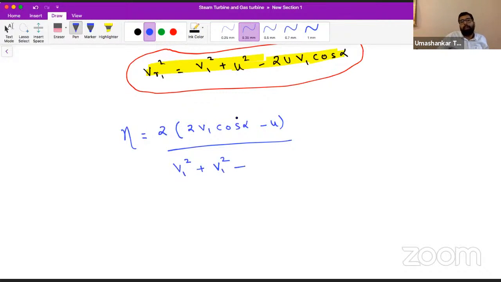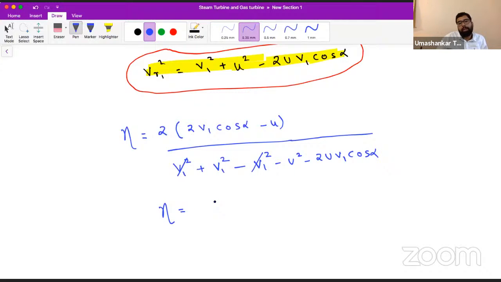So if I put the value of VR1 in the efficiency equation, it will be like this: minus V1 square minus U square minus 2U V1 cos alpha. So the relation of efficiency will be like this, where this V1 square can be cancelled out.